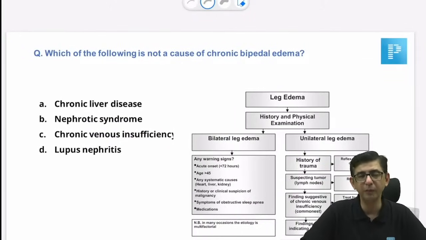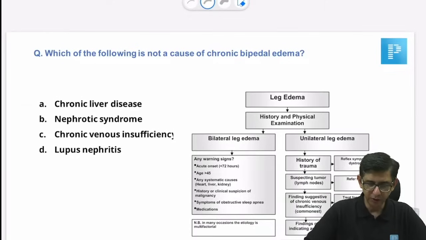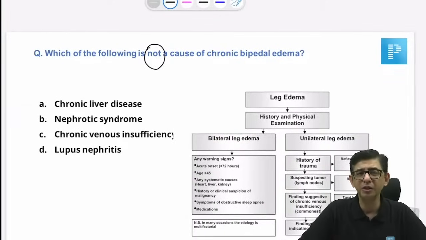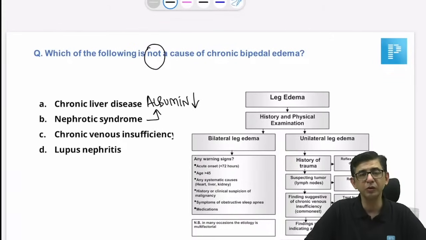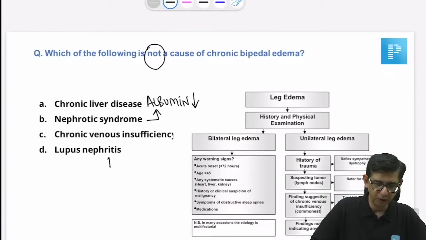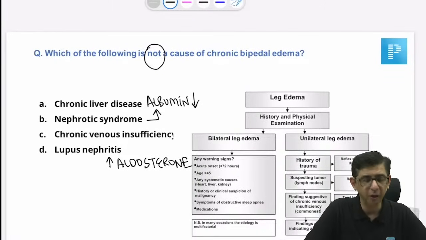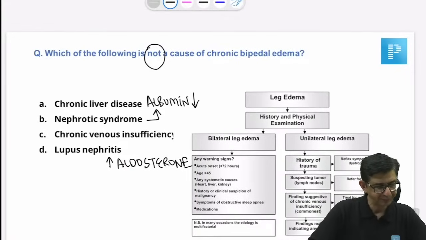And we move on to chronic bipedal edema. Yeah, I think it was again a not question. So just let me know whether this not thing is fine. CLD will cause albumin values to be lesser. So there would be a decrease of oncotic pressure and therefore edema would come in. Nephrotic will also cause the same thing. Option number D was renal failure. Again, there's going to be increased aldosterone in the body. And in all cases of renal failure, there's hyperaldosteronism, so there would be presence of edema in this case. But chronic venous insufficiency would be causing a unilateral manifestation.